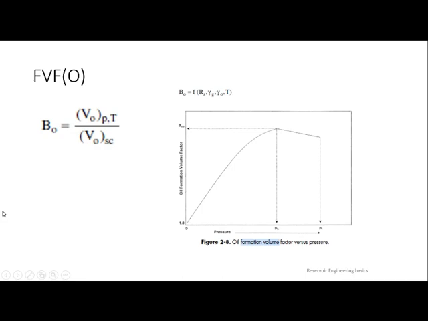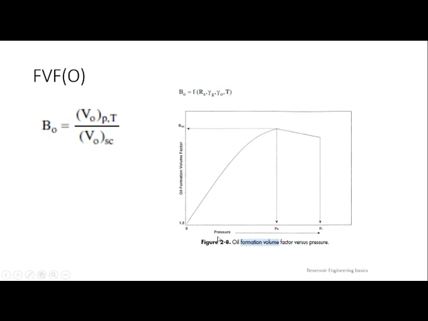And when it comes to the oil formation volume factor, there is a graph which has very important significance. It is a very important graph, this one. This is also the same formula: volume of oil at reservoir to the same volume when you take it to surface conditions. The formation volume factor is a function of Rs representing solution gas, gamma G representing specific gravity of gas, gamma O representing specific gravity of oil, and T representing reservoir temperature.